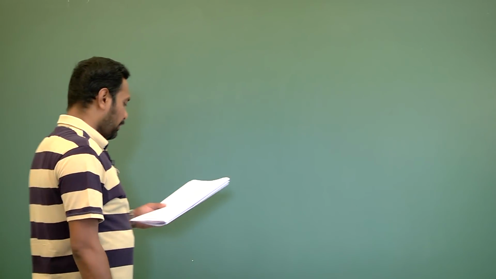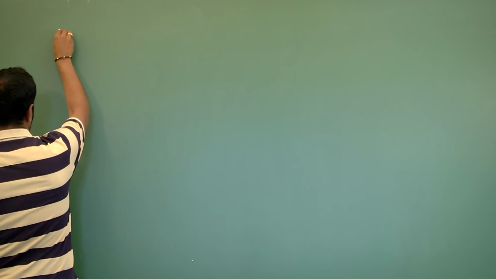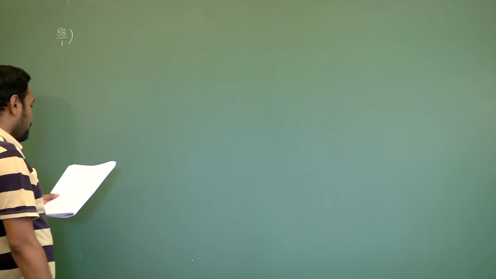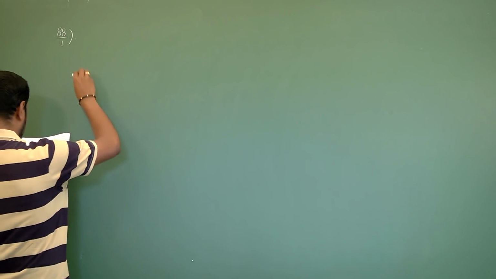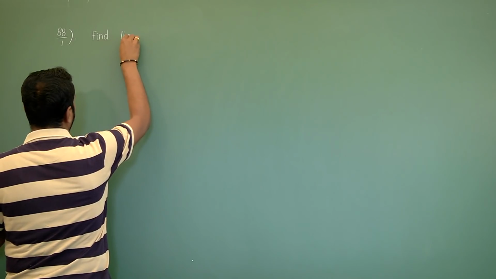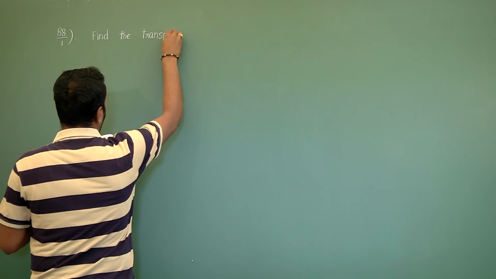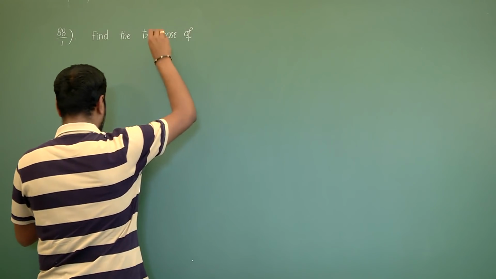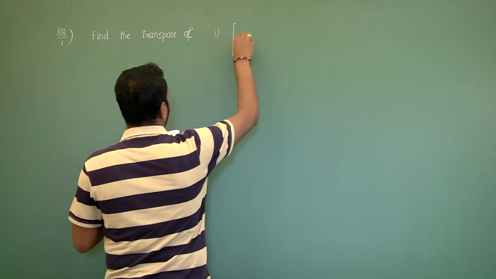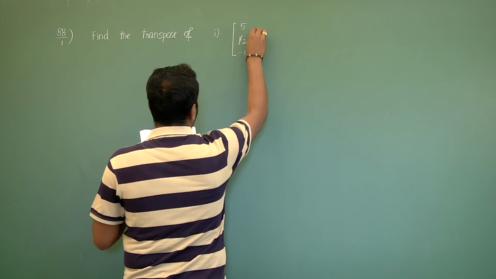Next, if we start the problems, it is 88 page number, first question. Find the transpose of first problem. It is column matrix 5, 1 by 2, minus 1.